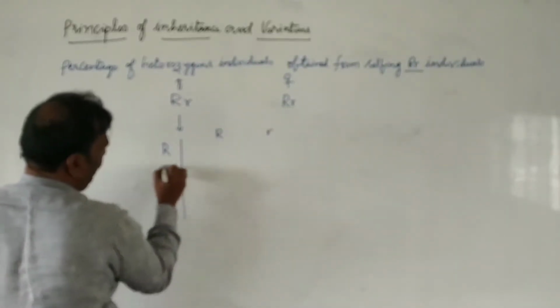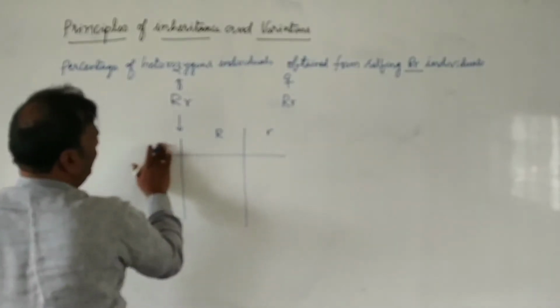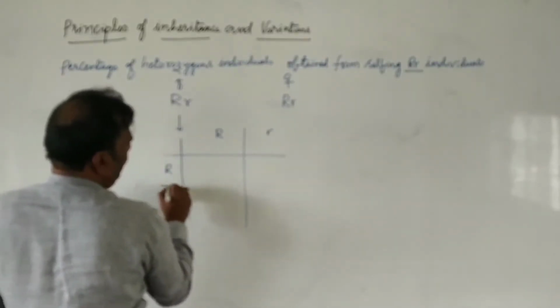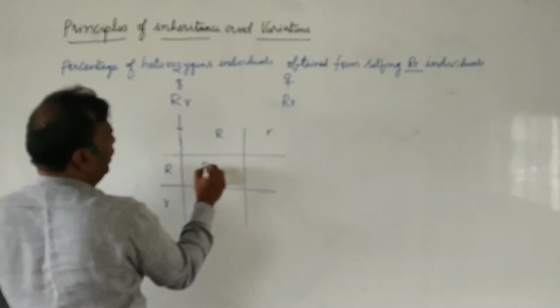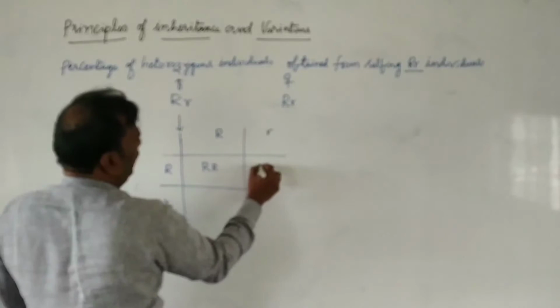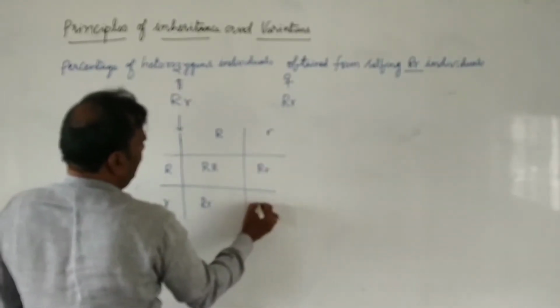If we make a checkerboard, then we get capital R, small r, capital R, small r.